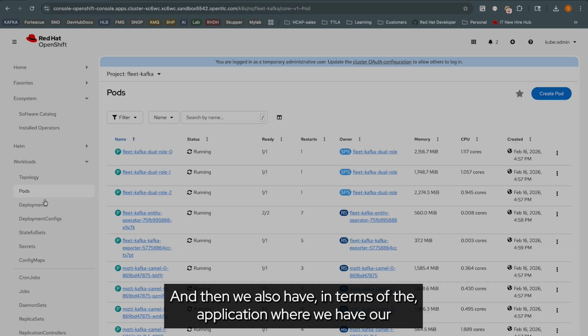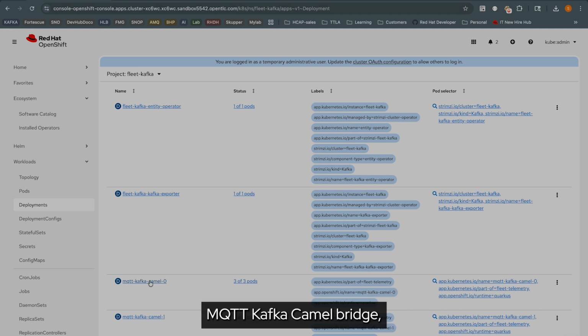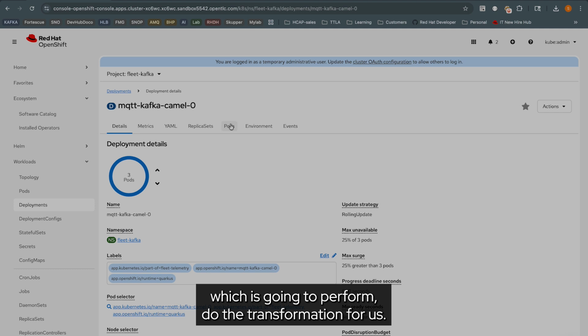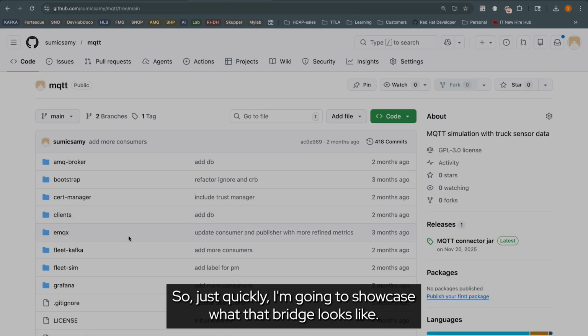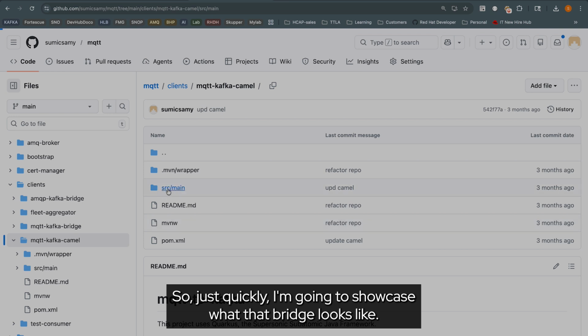And then in terms of the application, we have our MQTT Kafka Camel bridge, which is going to do that transformation for us. So just quickly, I'm going to showcase what that bridge looks like.